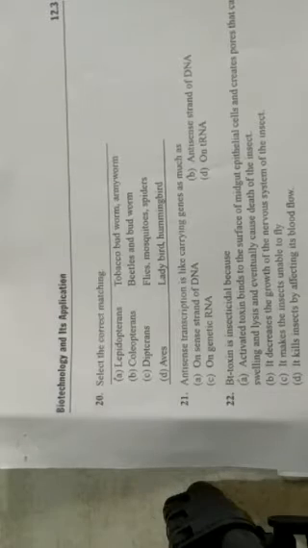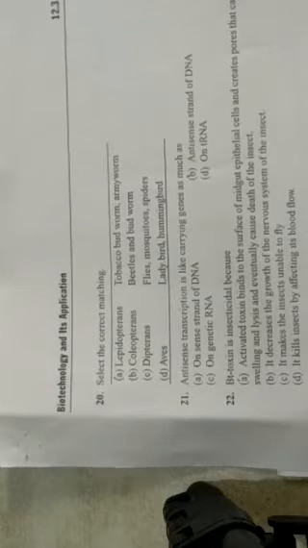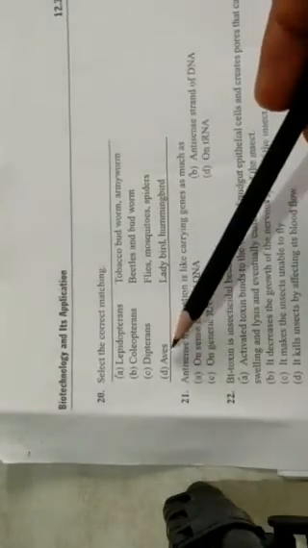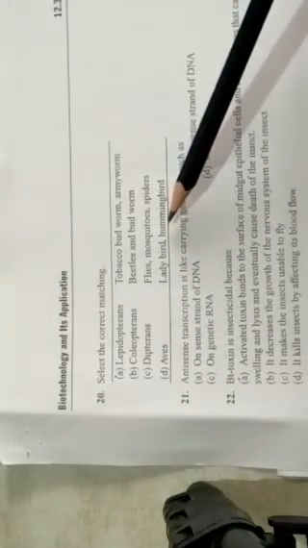Moving on to the next question. Clear? Here the question is, select the correct matching. A, Lepidopterans, tobacco budworm and armyworm. B, Coleopterans, beetles and budworms. C, Dipterans, flies, mosquitoes and spiders. D, Aves, ladybird and hummingbird. Aves refers to birds, but here ladybird and hummingbird.